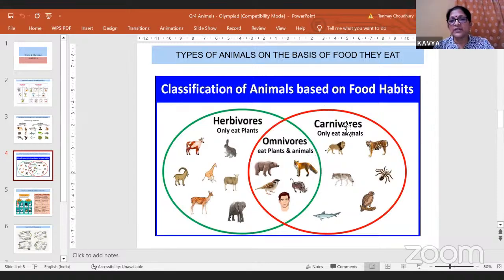This is one circle that includes carnivores. And this place where it overlaps is common to both the groups. Okay. So this will be omnivores. So in this particular Venn diagram, omnivores is common to herbivores and carnivores because they eat both plants and animals. So these are classification based on the food habits.